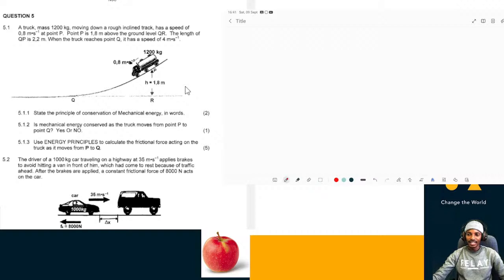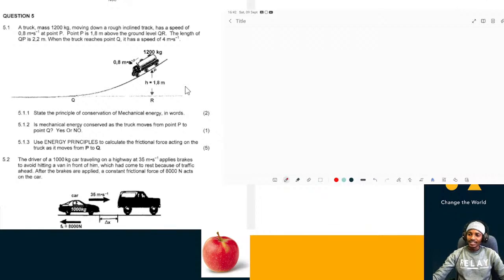But when it is at point Q, it will have minimum potential energy because it is at ground where the height is 0. And we know that potential energy is the consequence of height. So if there is no height, therefore there will be no potential energy.